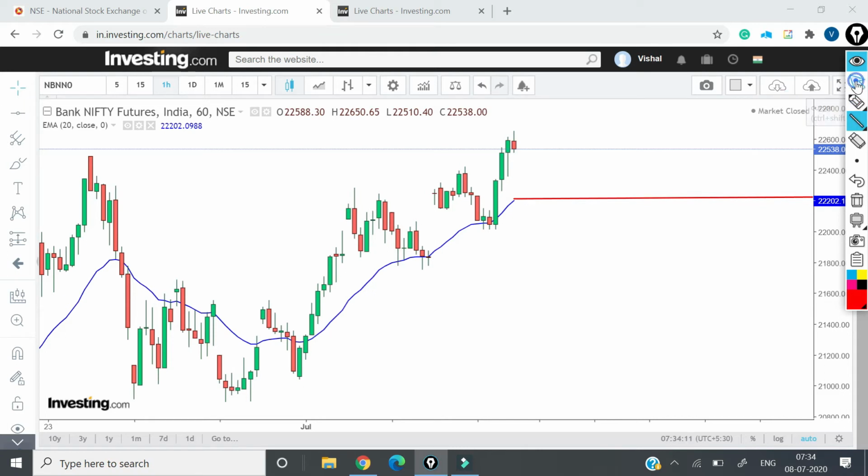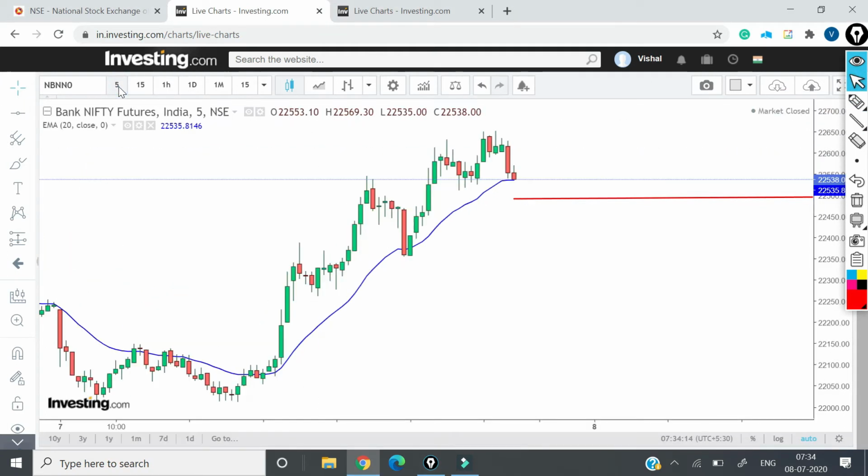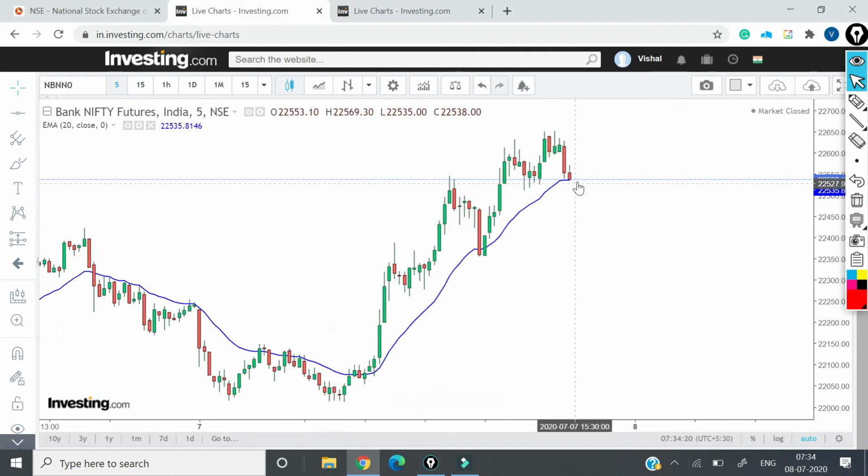And let's try to see in 5 minutes if we have to trade it for intraday. Now 5 minutes Bank Nifty is very near to 20 period moving average. Now how I will trade today is, let's assume that Bank Nifty opens up at the same level, and I am anticipating that price may fall below. Maybe it may go to 22,300 or 22,400, whatever level. I will buy it at those levels. Okay, but I will not short this at all.